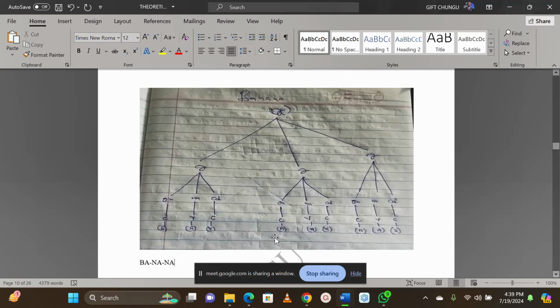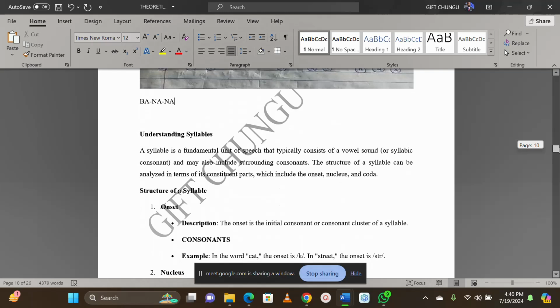We come to the next one where we have na. Now we say, okay, onset N, nucleus A, because we put this here as it is a vowel. A vowel is always a nucleus. And then we don't have anything at the end. So this side, we have the onset, which is N, the nucleus, which is A, and at the end we have the coda, which is nothing. We have X there. So that is what we call the syllable. Are we together?